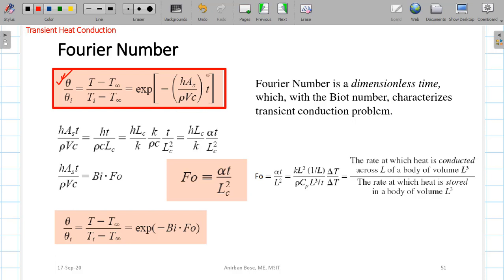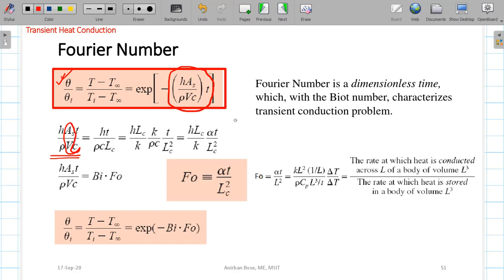Now this expression under exponential with a negative sign, if you see this portion of the expression and simplify it, you can substitute this portion, that is V by AS.